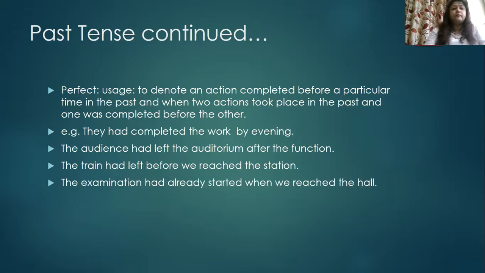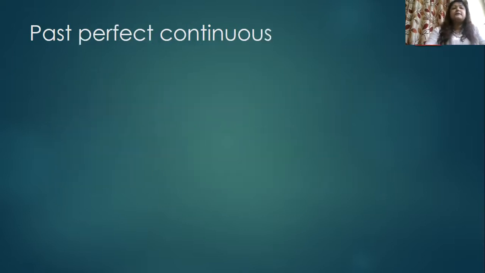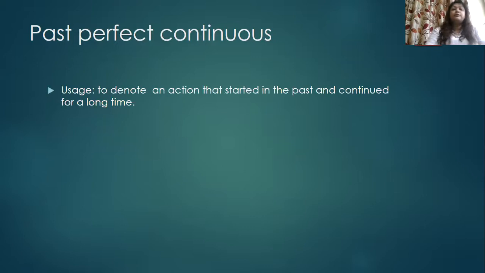Okay. The examination had already started when we reached the hall. So reaching the hall, this happened later. Both are past actions, starting of the examination and reaching the hall, but reaching the hall happened later and starting of the examination happened early. So the examination had already started, this is past perfect, when we reached the hall.